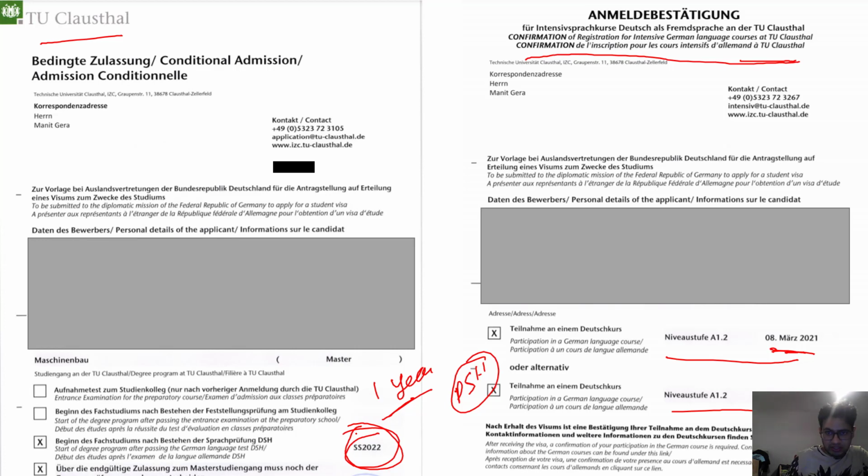Some universities give you the opportunity to learn in their own language school, and some will tell you that they do not provide any language course and you have to take it from any coaching outside, and you have to submit the required certificate by the given date or the given semester.